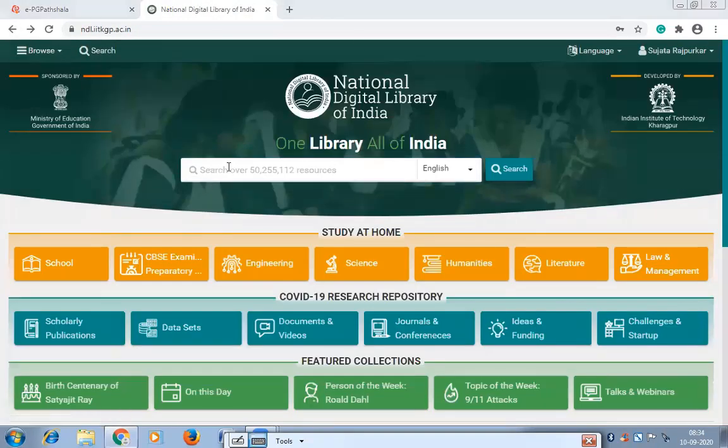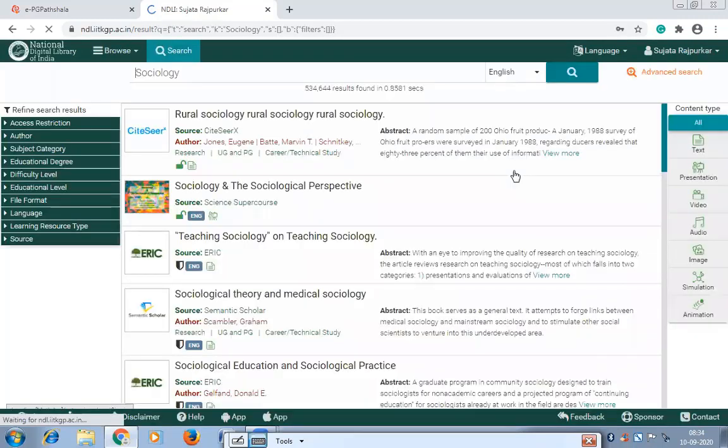I told you, browse. You can browse here. Just put sociology. Let's see how much material is available for sociology. We are going by subject wise, so we will get maximum material from the Indian. See, now here you can refine your search. If you want only text, you just select text. If you want presentation, you select presentation. If you want videos, if you want audios, the type of content, you need to select here and you can